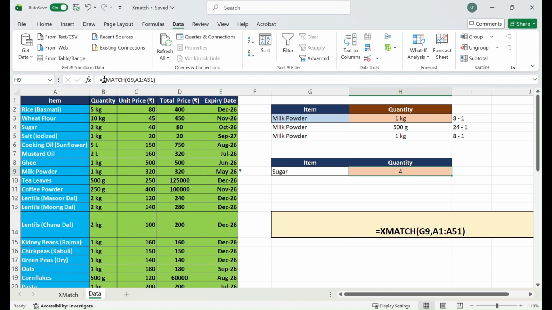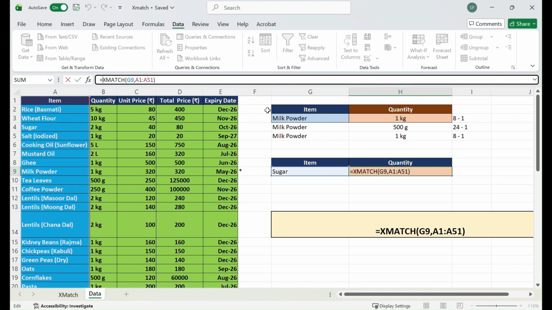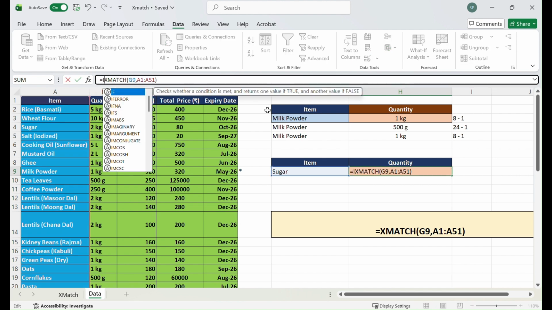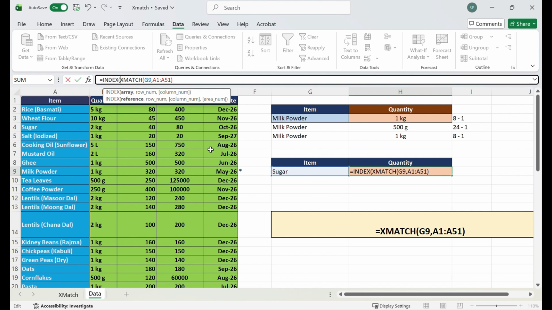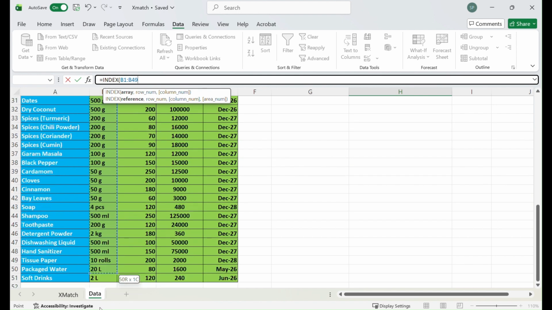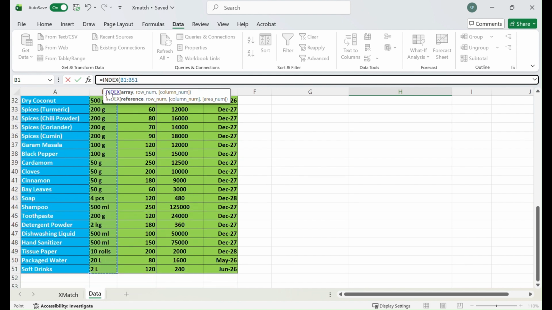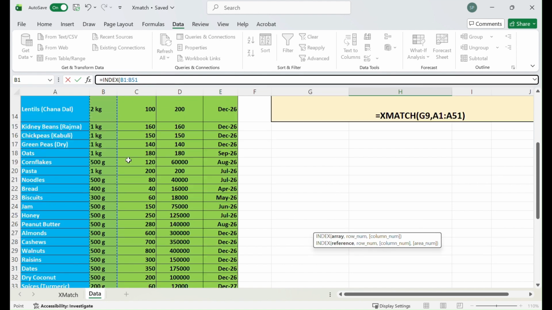Now let's do the index. Let's say that we wanted to find out the quantity of sugar. So how will we be able to do that? So index. For now, let's remove this part. We can do it later as well. So index, what we are trying to look for is the quantity, which is available in our B column. Let me move it a little bit so that it is easy for you.